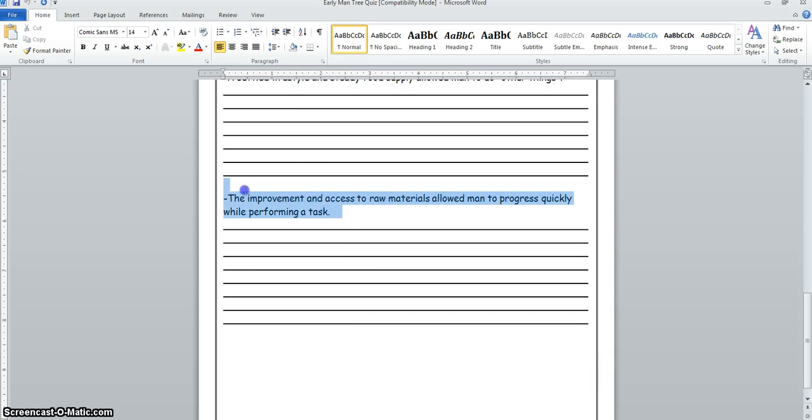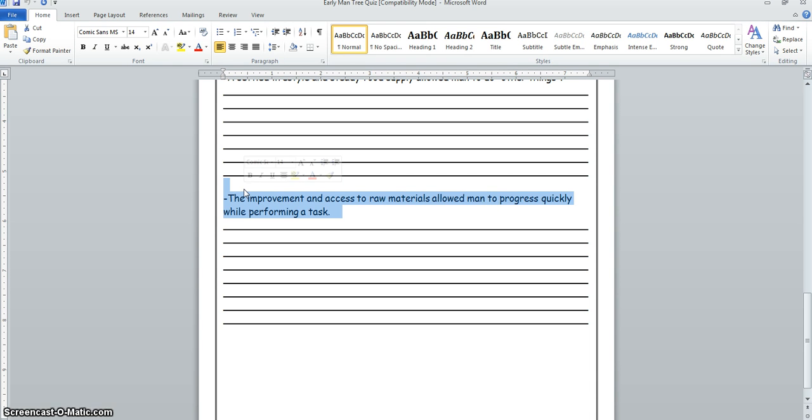And last but not least, the improvement in access to raw materials allows man to quickly progress while performing a task. This question will not be on this quiz. It is basically talking about the iron and metal coming in the Bronze Age. This question will not be on the quiz.